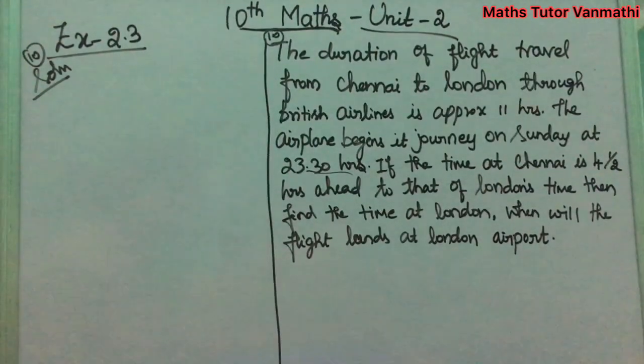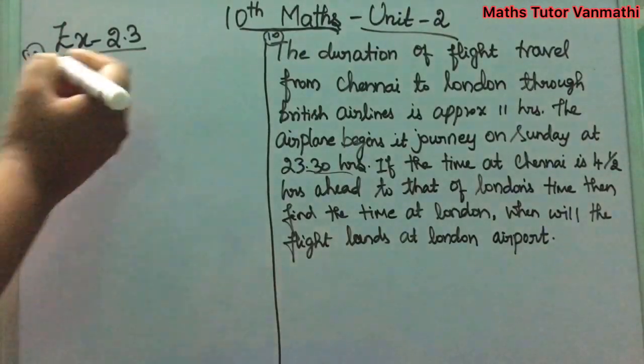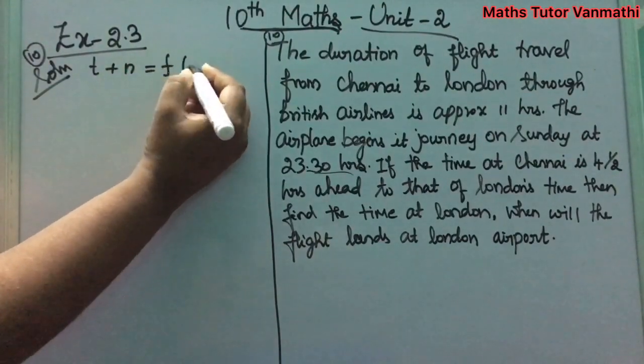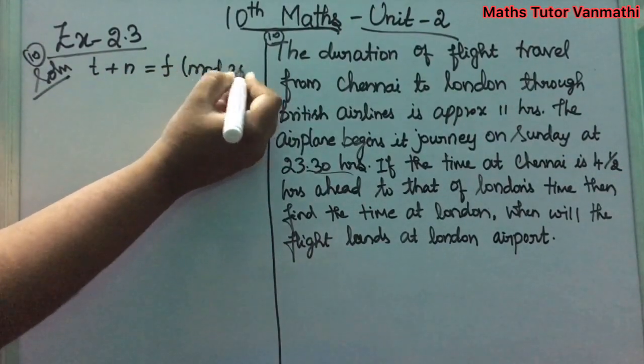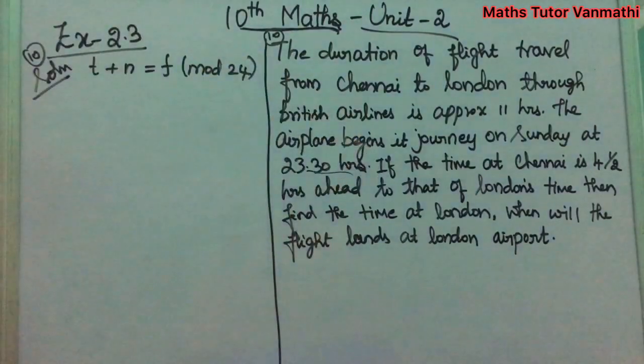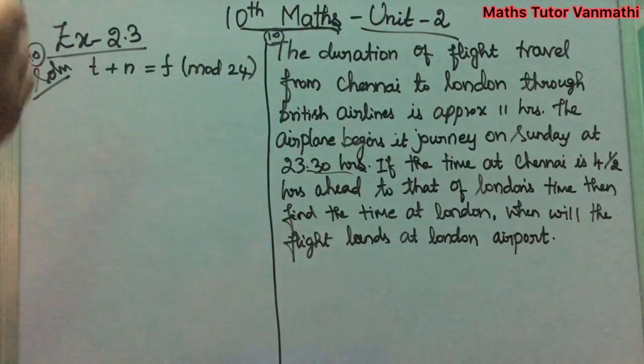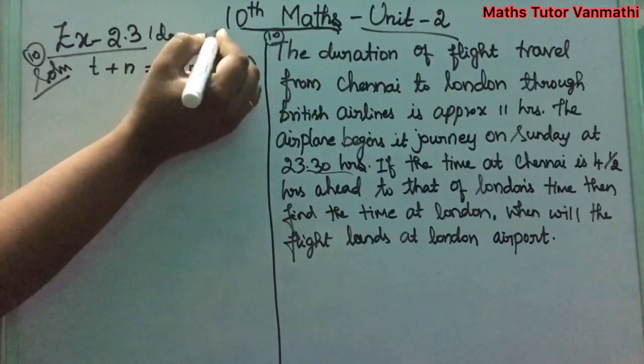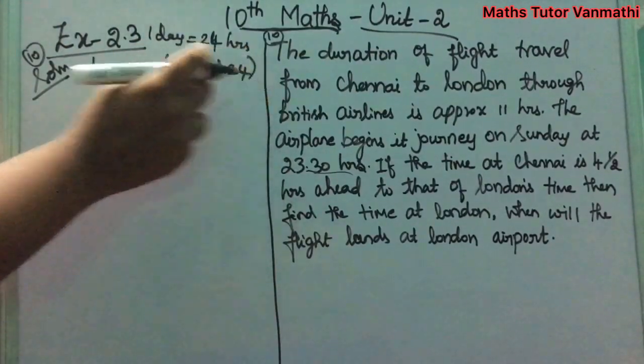This same problem can be solved using the formula method. The formula is given as t plus n is congruent to f mod 24. Here we are discussing time, and one day has 24 hours, so we are taking the mod value as 24.